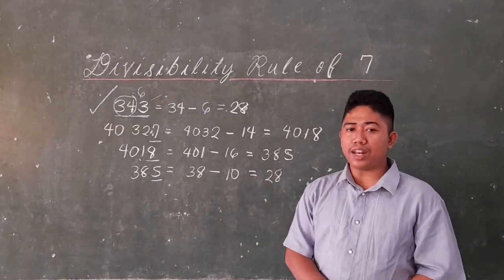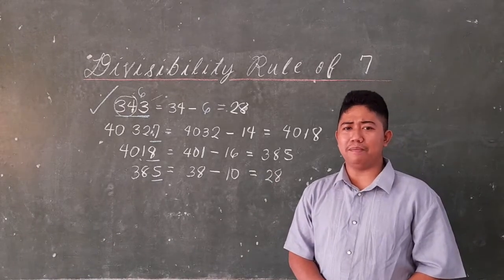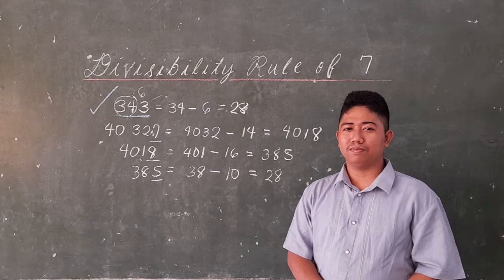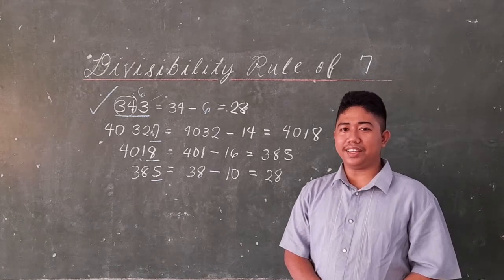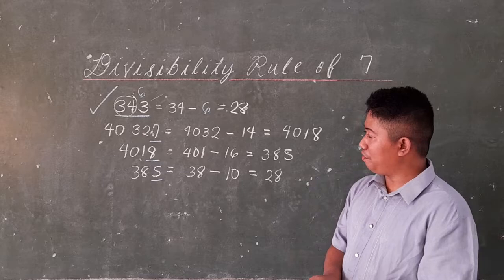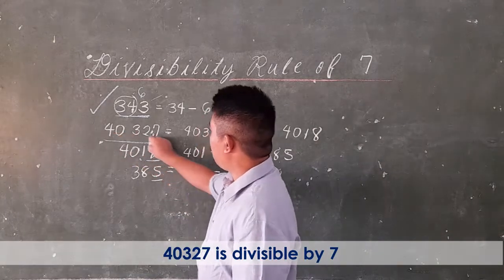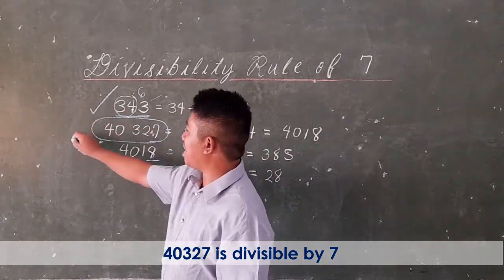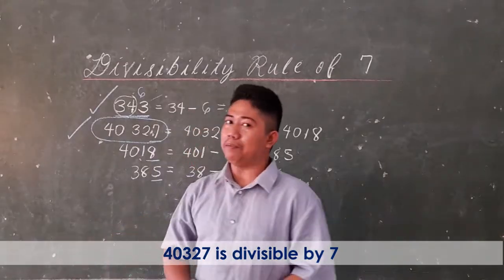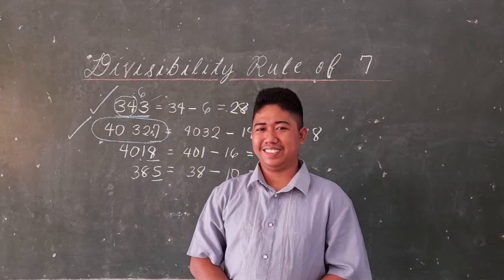So do you think 28 is divisible by 7? Yes. So 28 is divisible by 7. Therefore, this number 40,327 is divisible by 7.